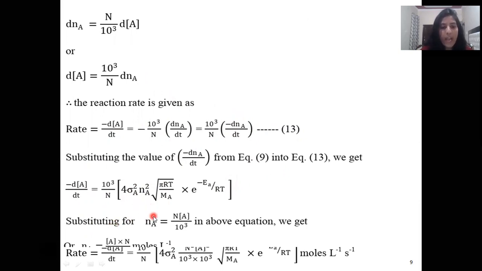Now substitute for N_A = N[A]/1000 in the above equation.